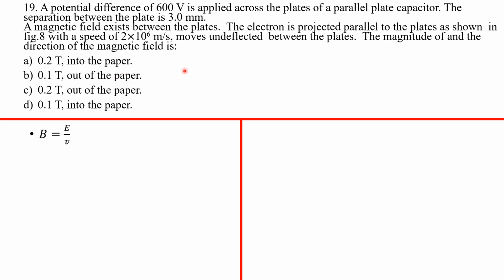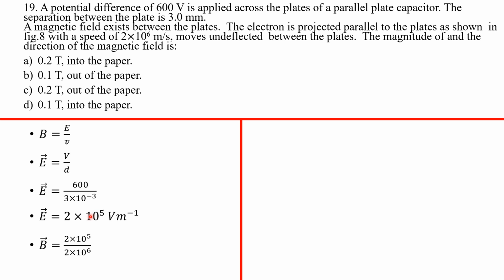magnetic field is... All right, so first things first, if you have a charged particle moving through a B field and an E field, you can basically calculate the strength of the magnetic field by getting the ratio of the E field to the speed of the particle, okay? So we can calculate the strength of the E field here: get the potential difference between the plates, so it's 600 volts, divided by the separation of the plates, which is 3 millimeters. So that strength is 2 times 10 to the power 5 volts per meter.